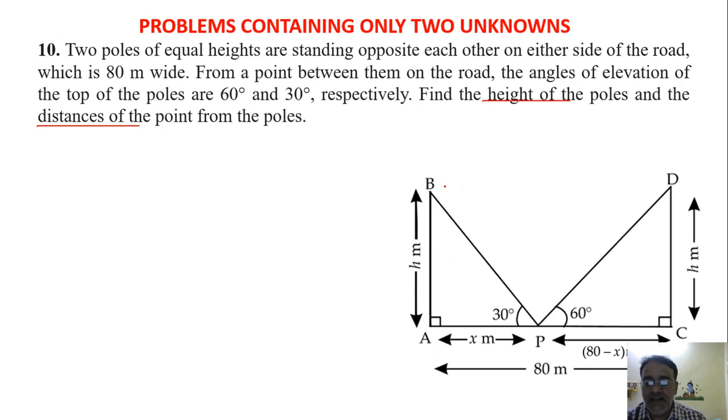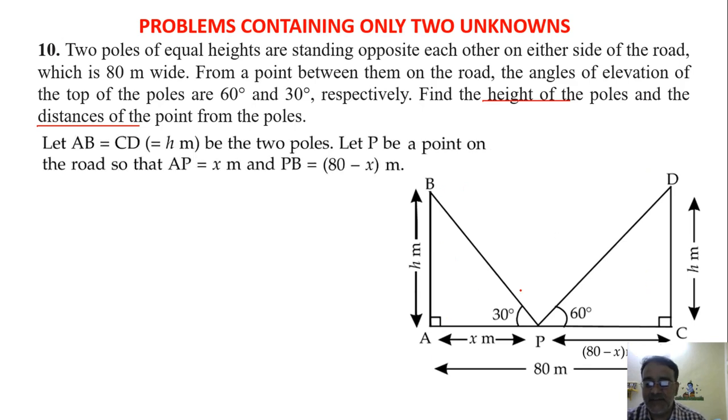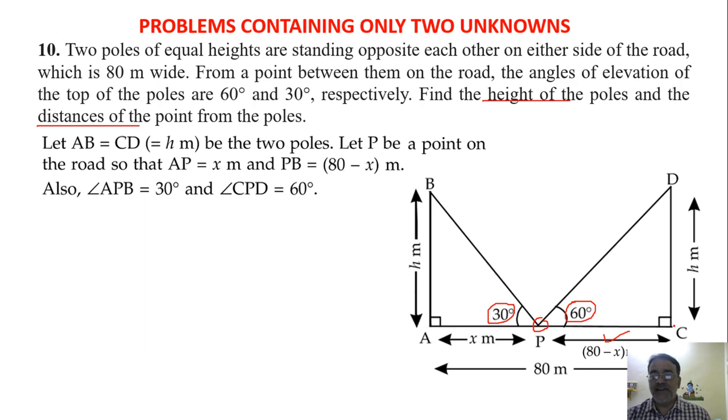So let AB and CD be the height of the pole, and P is the point on the ground such that AP is equal to x meter. So this will be 80 minus x, and the angle of elevations are given 30 degree and 60 degree. So diagram is clear, and we need to find height also and distance also. So first we will take this triangle PAB.